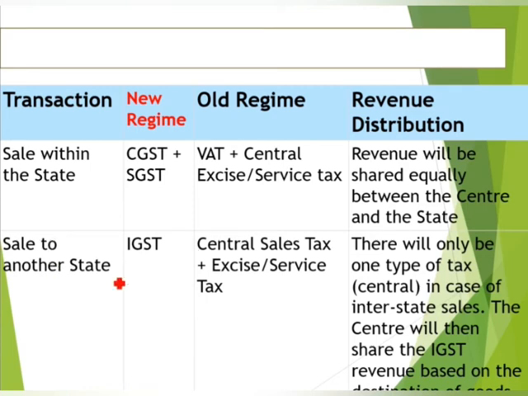Okay, sales to another state, here only IGST is applicable, but in the old regime it's central sales tax plus excise and service taxes. There will only be one type of tax, central, in case of interstate sales. The center will then share the IGST revenue based on goods destinations.